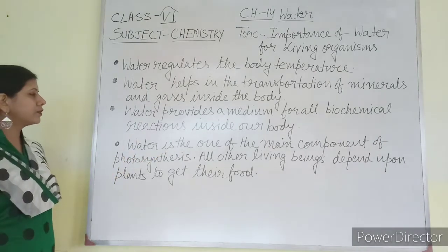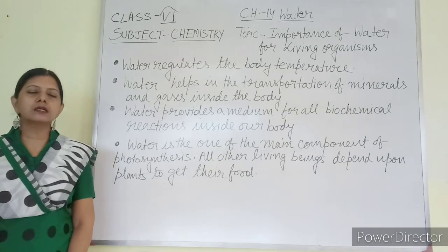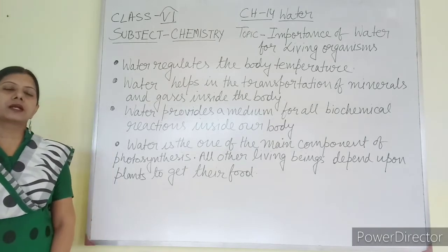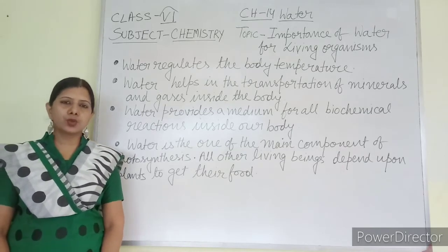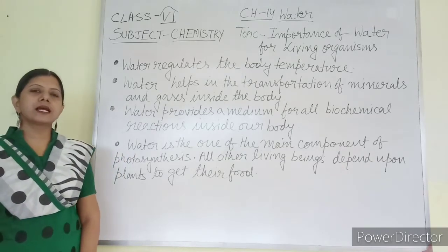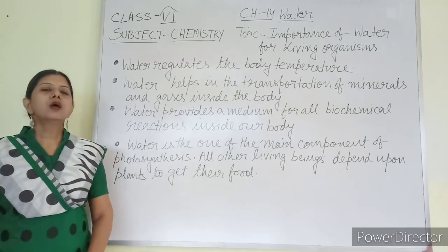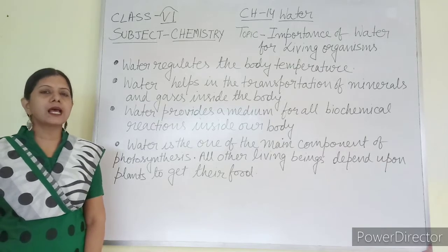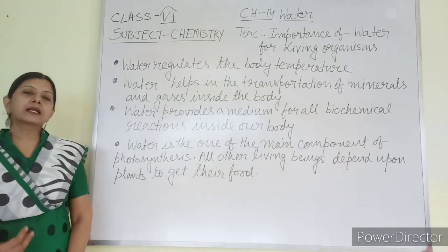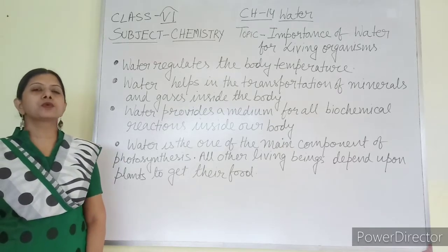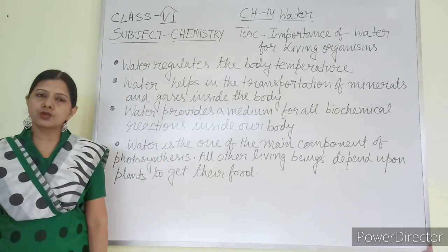Then water is one of the main components of photosynthesis. We know plants are the only living organisms which can prepare their own food. How do they prepare their food? They take in carbon dioxide from the air and water from the soil, and with the help of sunlight and chlorophyll, plants can prepare their own food. That process is known as photosynthesis. So without water, photosynthesis is not possible.